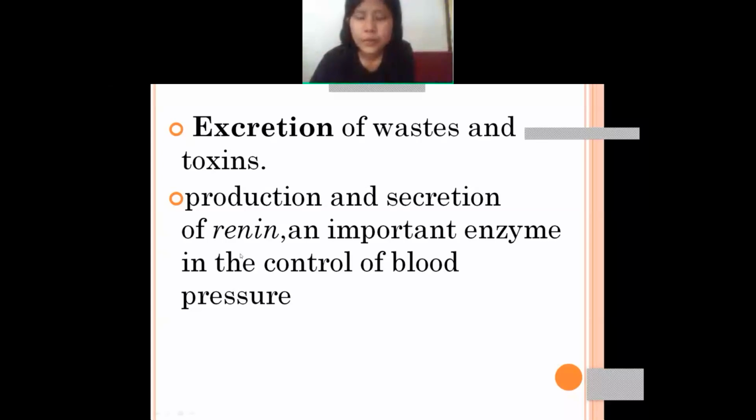Next is production and secretion of renin. The kidney has some enzyme, and this enzyme is renin. Renin helps in controlling your blood pressure, that is BP. So these are some of the functions of the kidney. Is it clear?